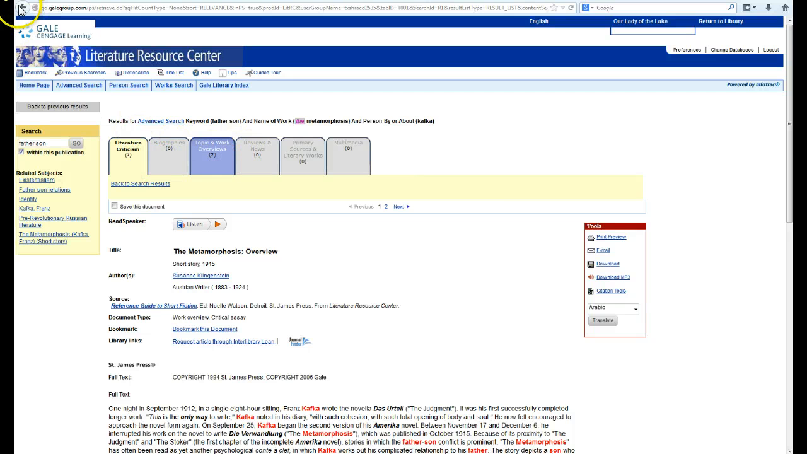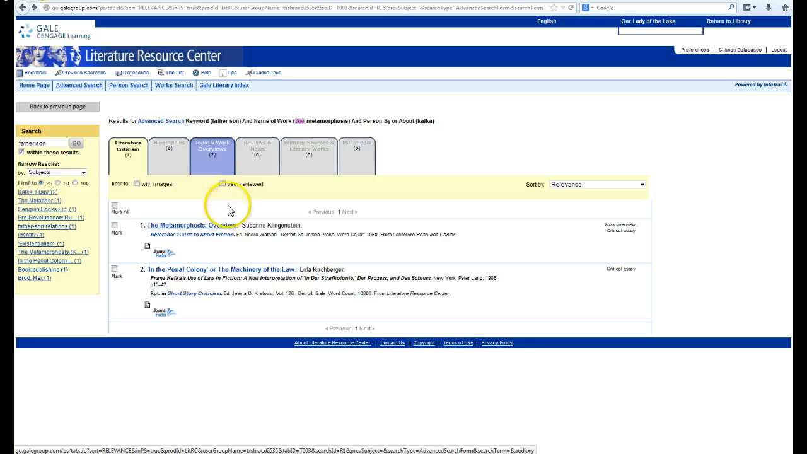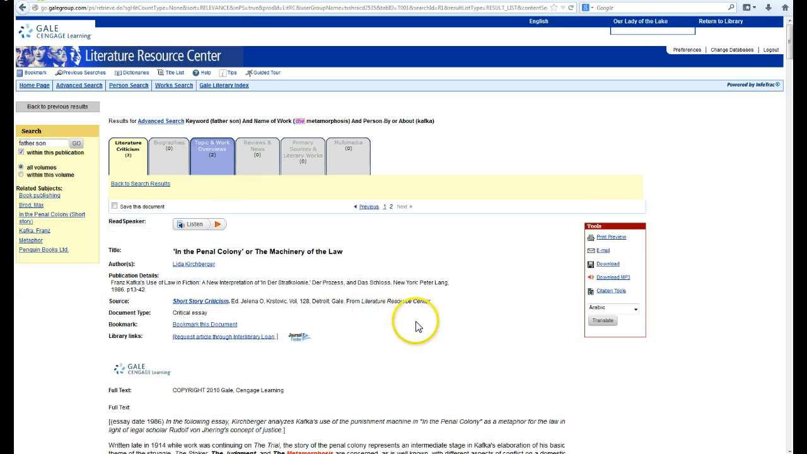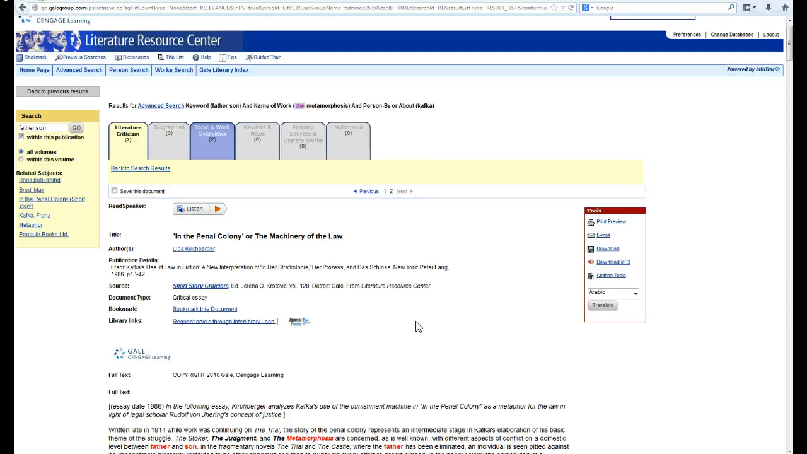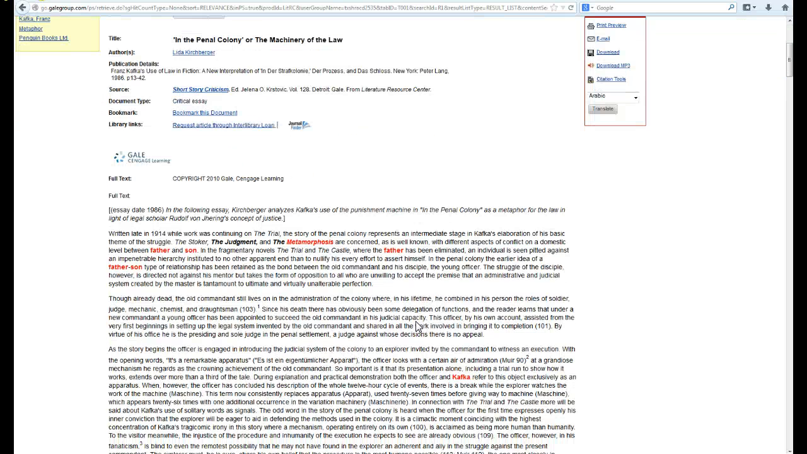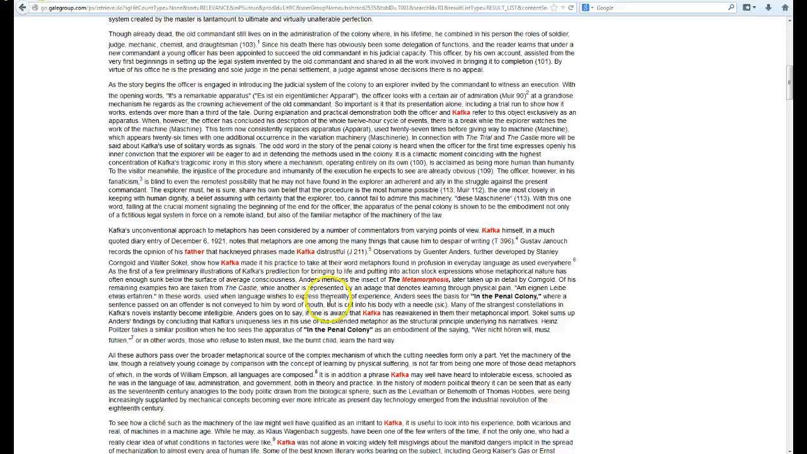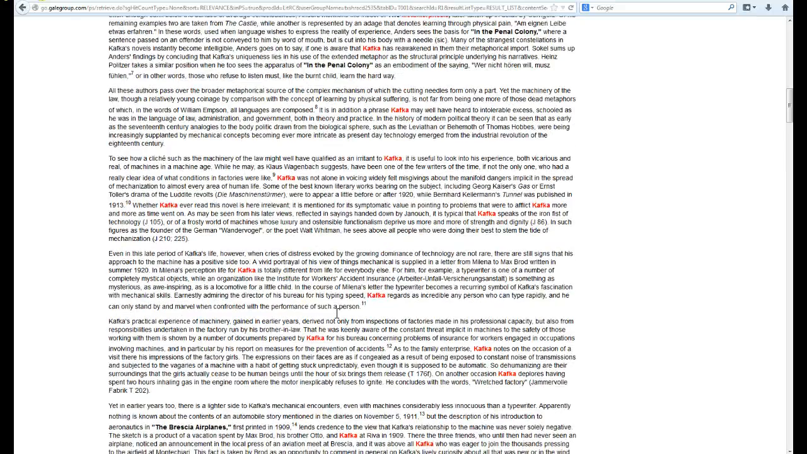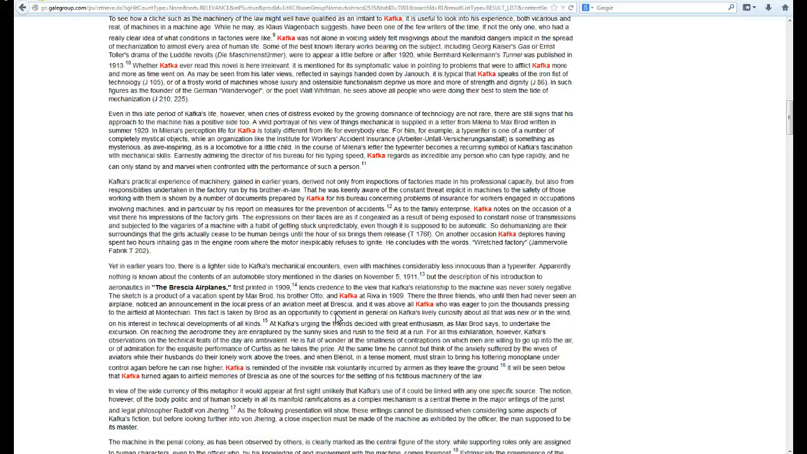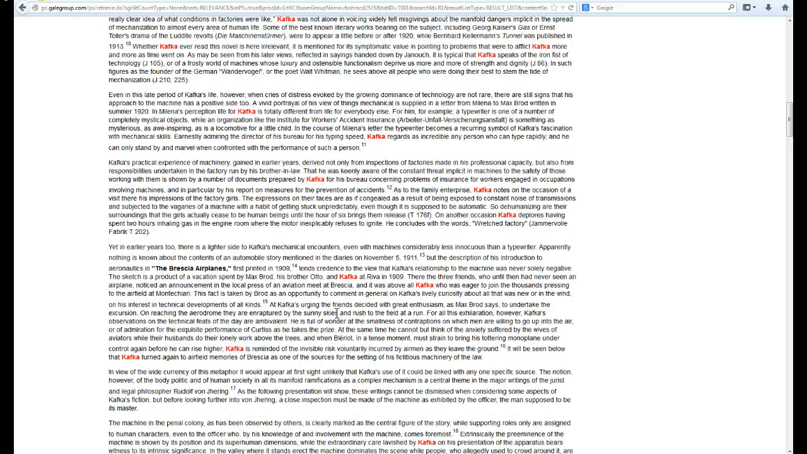Let's see what else. This article shows up quite a bit in various databases, and there's good information in there. Talks about the relationship between the father and the son, not only in the Metamorphosis, but in some of the other works. As I said, Kafka repeats this theme several times. But I think that you'll be able to find some very good information about the father-son relationship, criticism on that, and analysis of that.